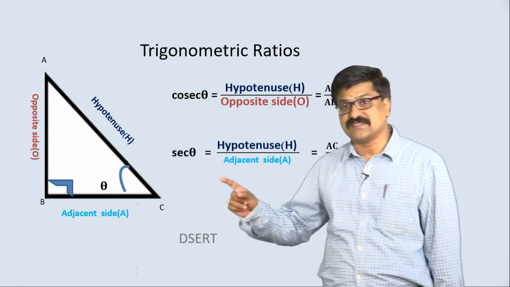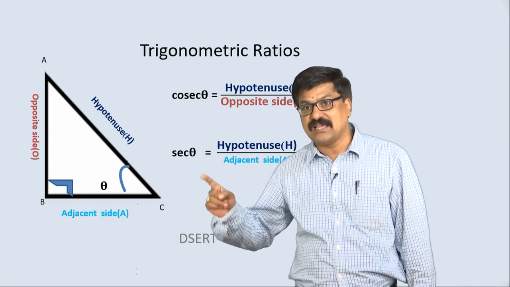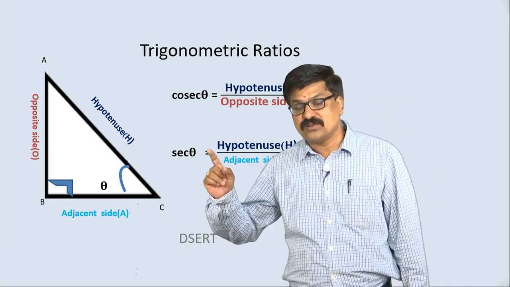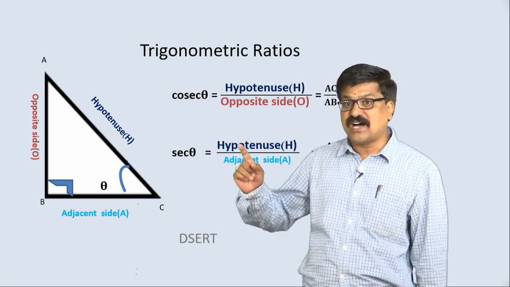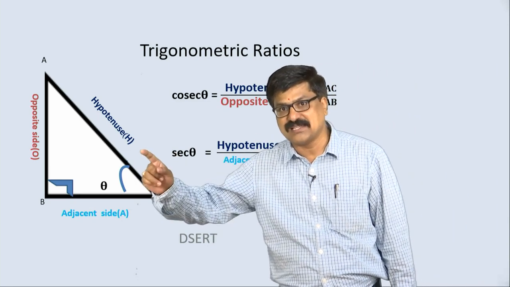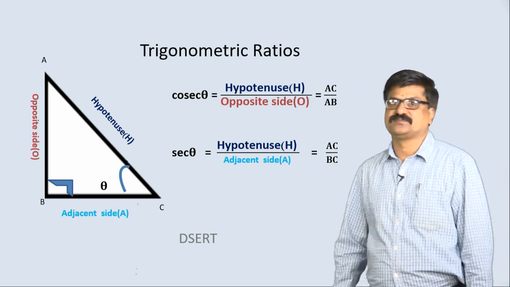The next one is secant theta, which is the reciprocal of cos theta and is defined as the ratio between hypotenuse and adjacent side, that is AC by BC.